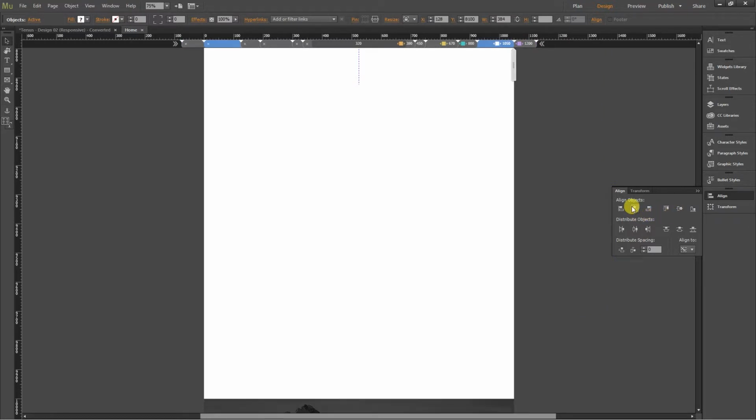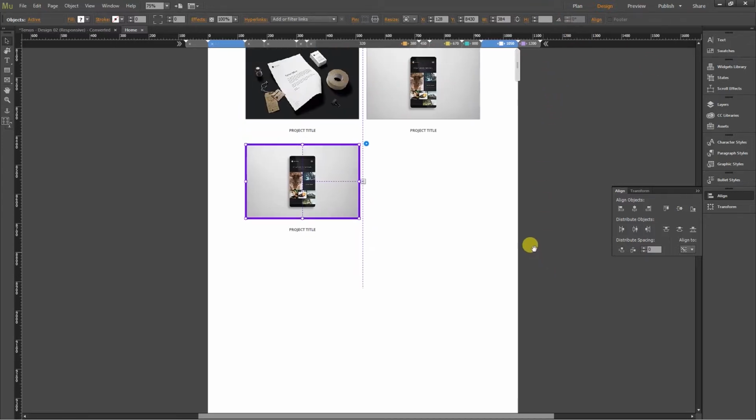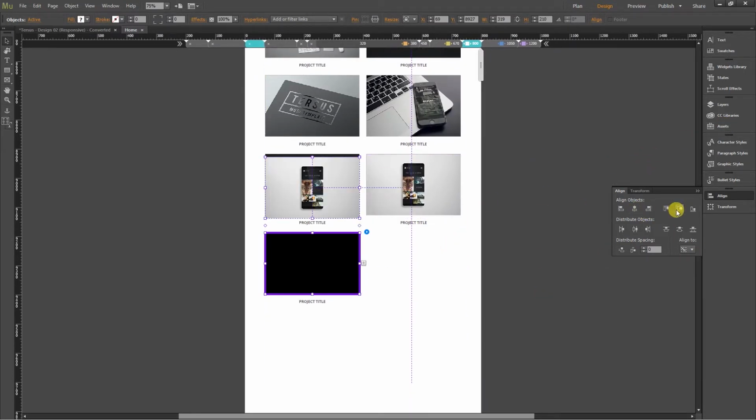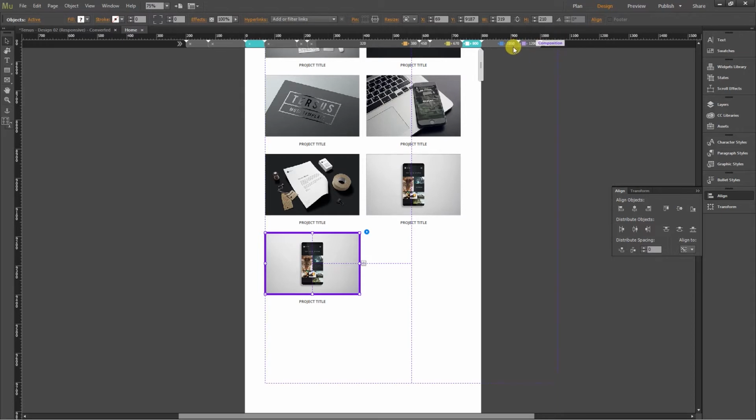Go to the next breakpoint. You don't actually have to see it, you just have to click these two buttons, but just to make sure. Yeah, and same for this one, and make sure to do it in all breakpoints.